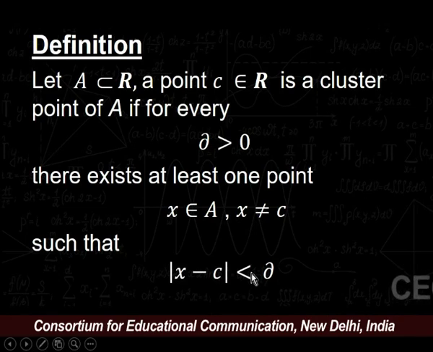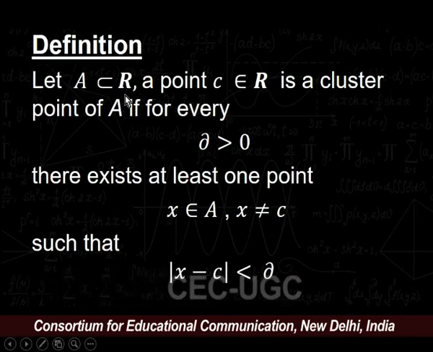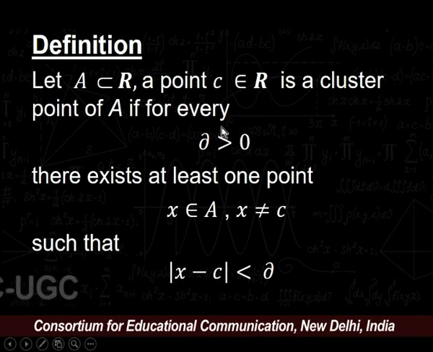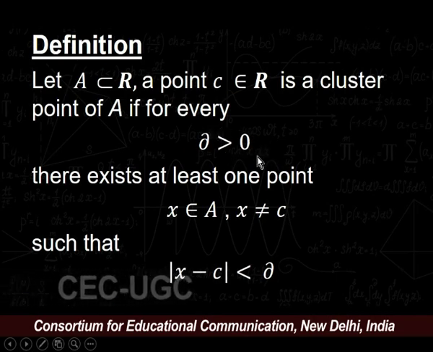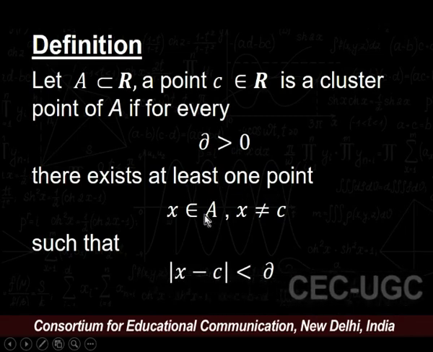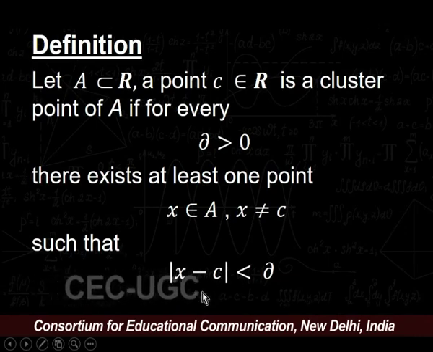This is our definition of a cluster point. I repeat the definition: let A be a subset of R, and a point c in R is a cluster point of A if for every delta greater than 0, there exists at least one point x from the set A, different from c, such that modulus of x minus c is less than delta.